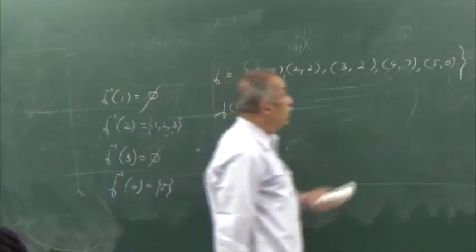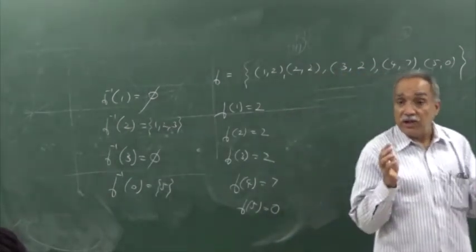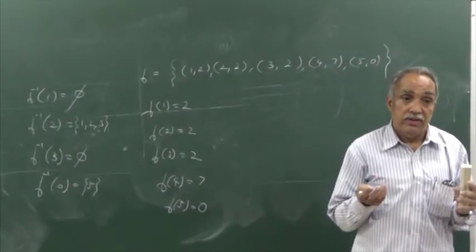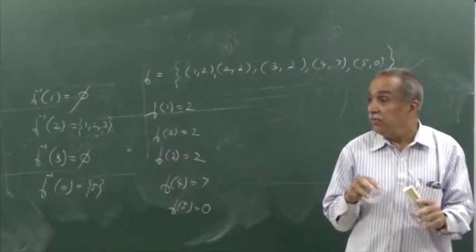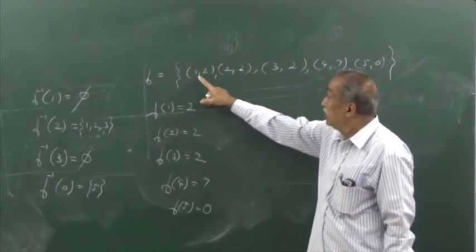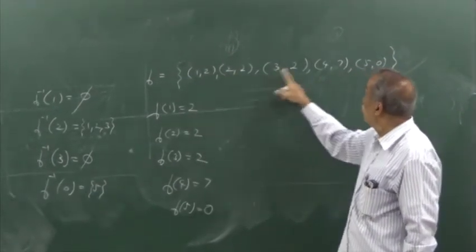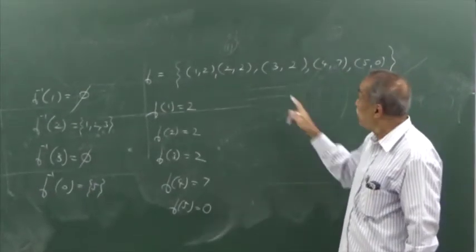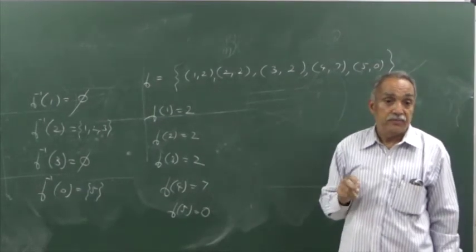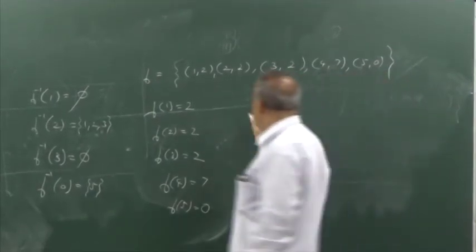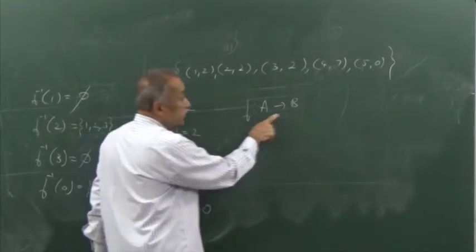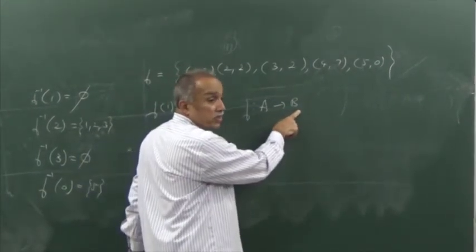Okay. For this function, the collection of elements having images defined will be called the domain. The collection of all image elements will be called range. So for this set function, the domain is the set 1, 2, 3, 4, 5. The range is the set 2, 7, 0, a 3 element set. Whenever a function is defined from A to B, A will be the domain of the function, B will be the codomain of the function.